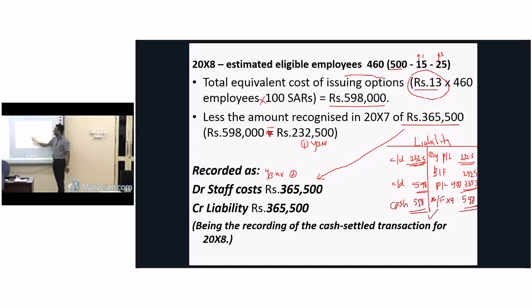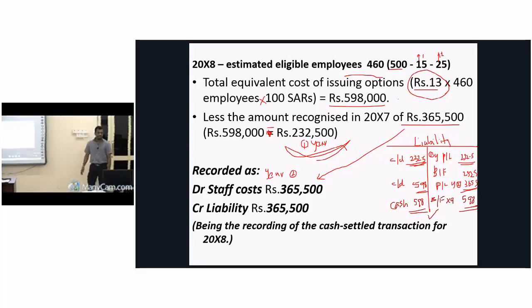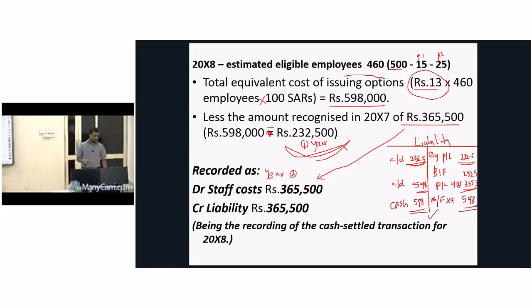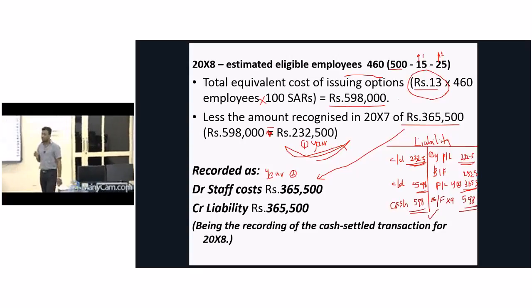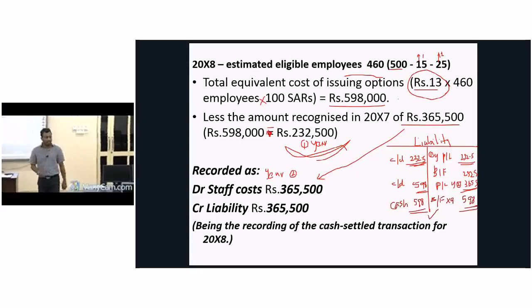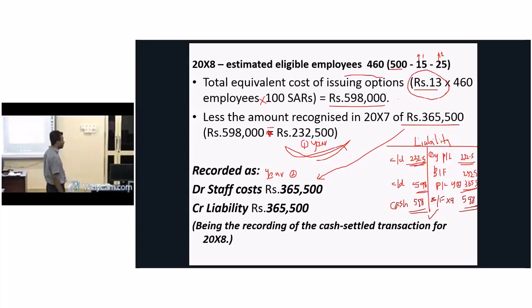Already we have recognized in year 1 how much? 232,500. Therefore, the balance of 365,500 should be recognized as expense in year 2. Then the double entry: expense account debit 365,500, liability account credit 365,500.